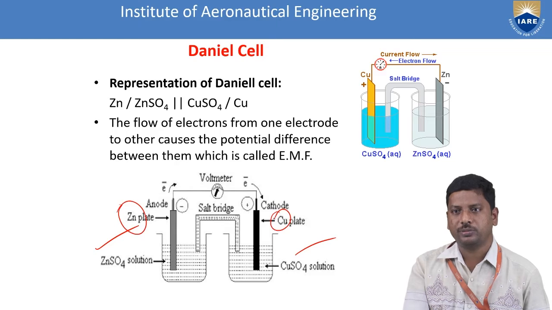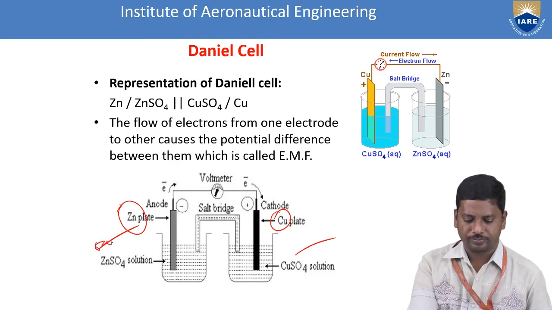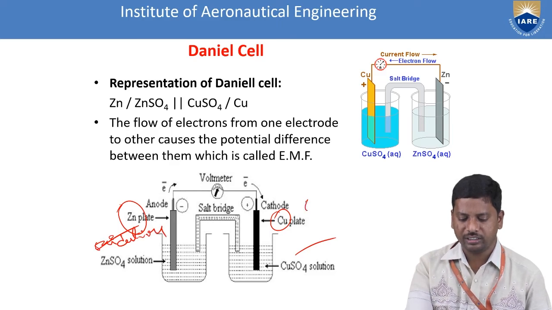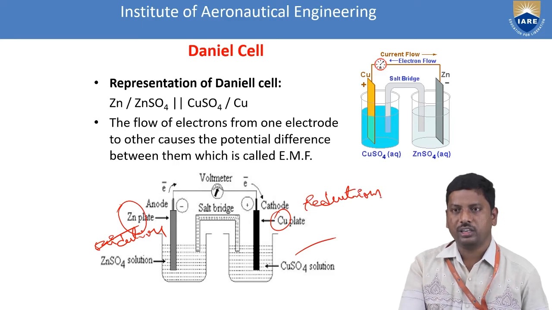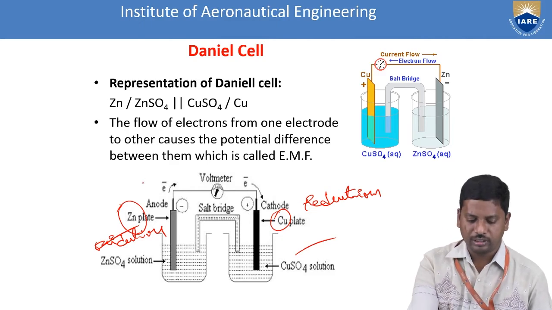According to the principle of electrochemistry, oxidation always takes place at the anode and reduction takes place at the cathode. By the process of oxidation and reduction, understand that electrons are lost at one place and gained at another place. Because of the loss and gain of electrons, and balancing them, the electrons move from left to right, that means from anode to cathode.